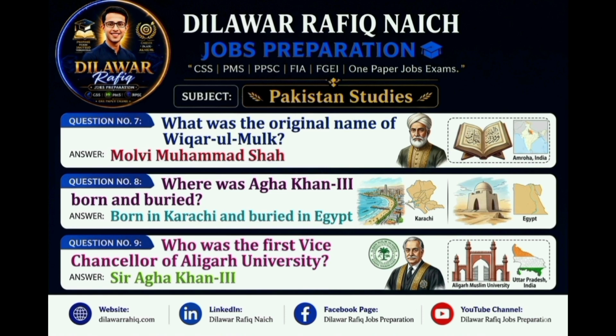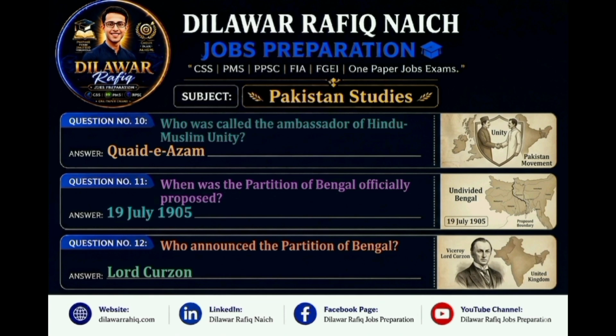Question 9. Who was the first Vice-Chancellor of Aligarh University? Answer: Sir Aga Khan III. Question 10. Who was called the Ambassador of Hindu-Muslim Unity? Answer: Quaid-e-Azam. Partition of Bengal, 1905.